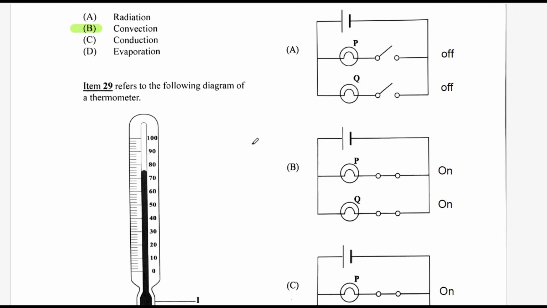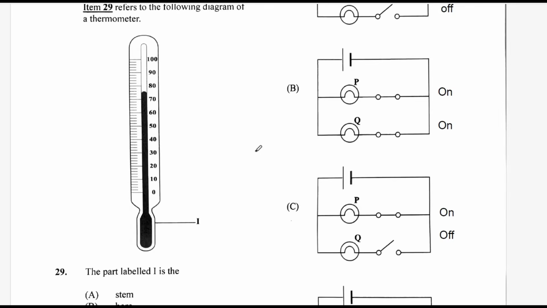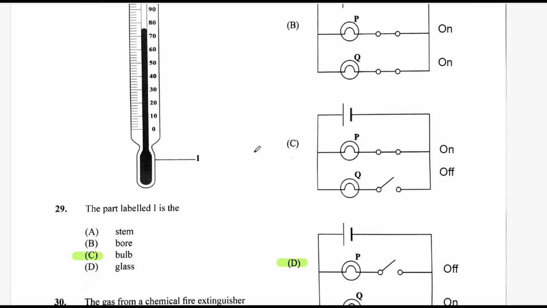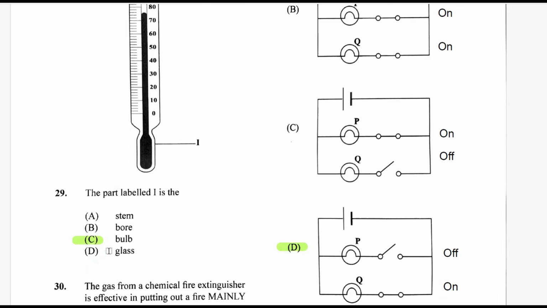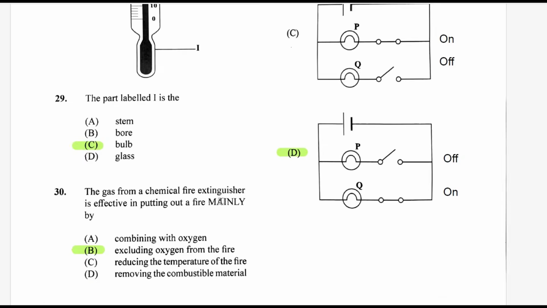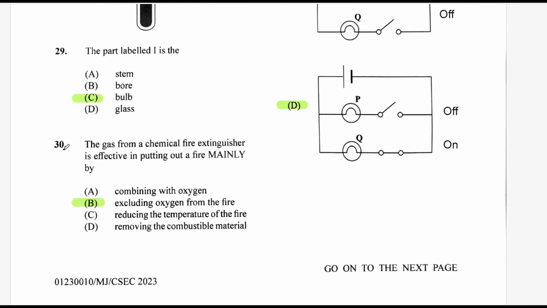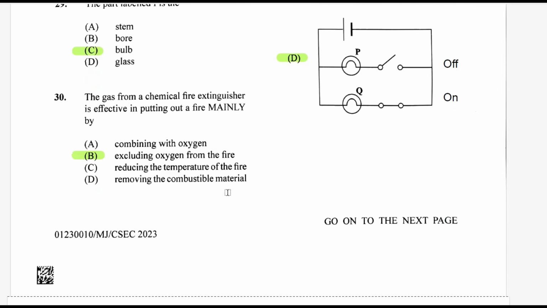Item 29 refers to the following diagram of a thermometer. The part labeled 1 is the bulb. That's the bulb. Question 30. The gas from a chemical fire extinguisher is effective in putting out fire mainly by excluding oxygen from the fire. Yeah? You want to take away something from the fire triangle.